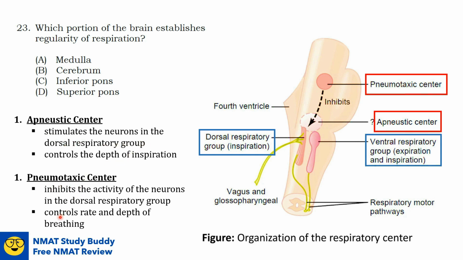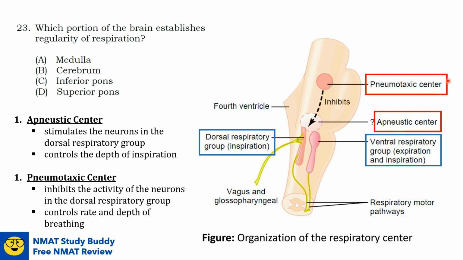We are going to discuss more on the pneumotaxic center because it was believed to be important in controlling the timing of the respiratory cycle. It is no longer considered essential for generation of the respiratory rhythm, unlike the dorsal respiratory group and the ventral respiratory group.